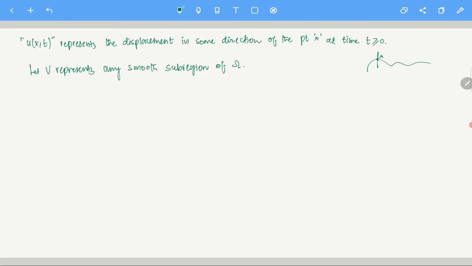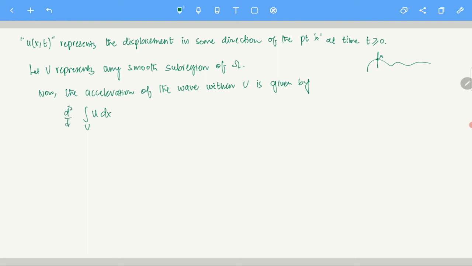Okay, so what is the acceleration within v? The acceleration of the wave within v is given by the double derivative with respect to time.